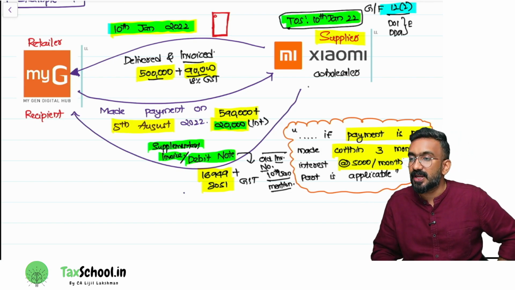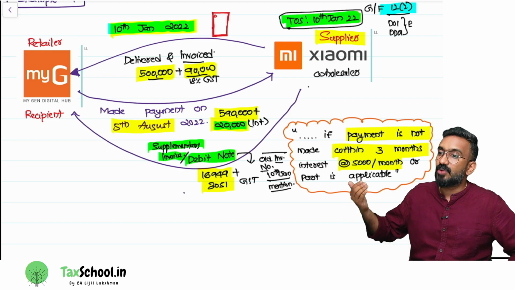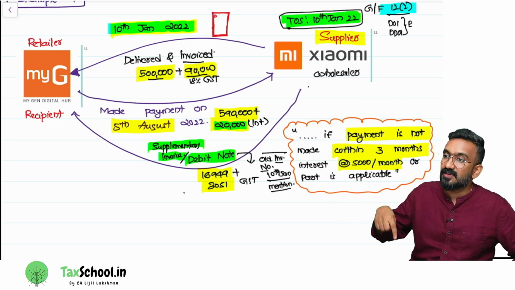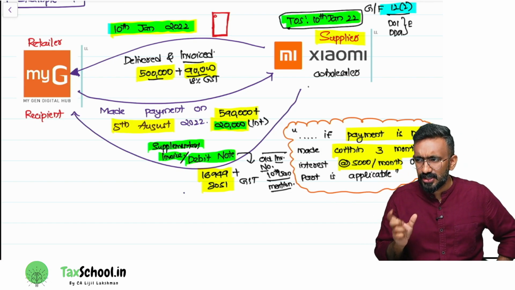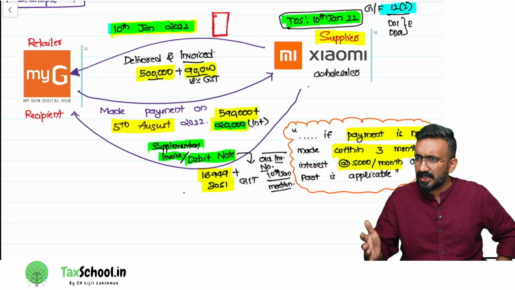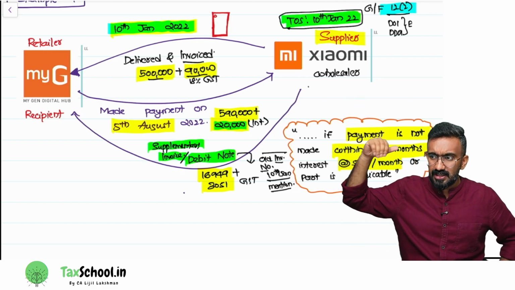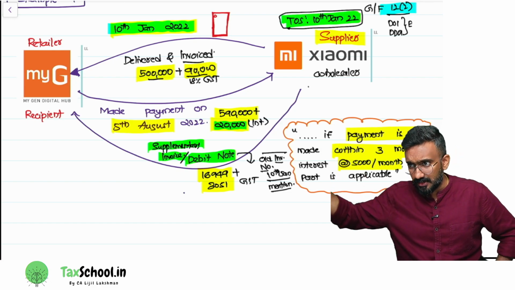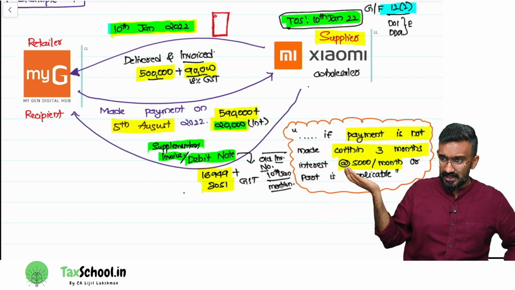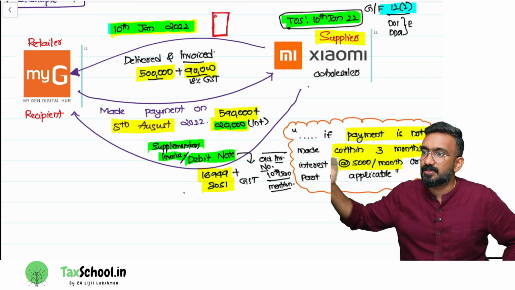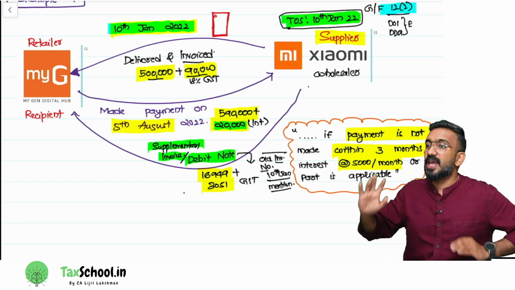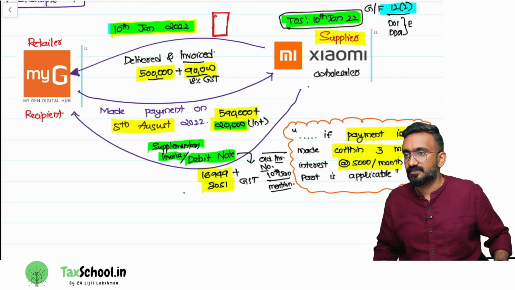3,051 GST would be paid on or before what date? Their time of supply is 5th of August, so that will be 20th of September. What is the due date of paying GST generally? Next month 20th. So the initial 90,000, after 10th of January, is 20th of February. For the 16,949 and 3,051, 5th of August is the time of supply, and 20th of September would be the GST payment. Exam questions generally test you on this. Are you guys understanding this?